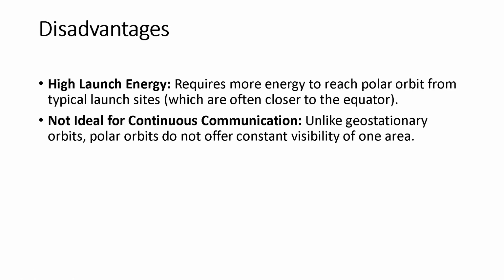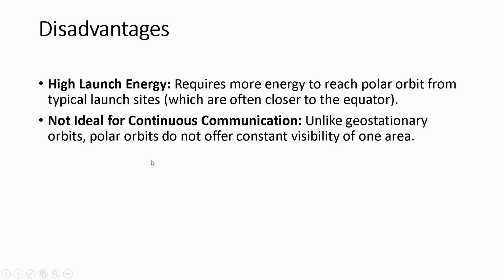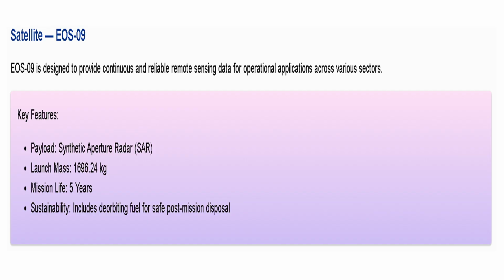So polar orbit is only useful for observation kind of applications, you can see. All right. So based on the application, we can choose which orbit is suitable. Okay. So then we move on to our satellite specifications.